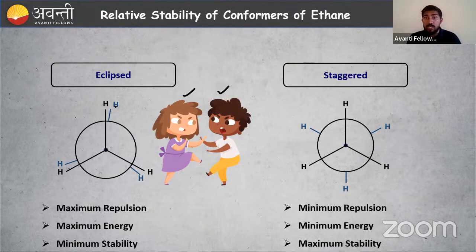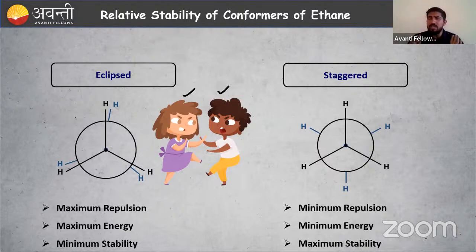This is a previous year question. We have the eclipsed conformation and the staggered conformation. Which one is more stable? Which one has less energy? Which one has more repulsion? You have to study like this, you and your sister. In eclipsed, they are close to each other, more fight, maximum repulsion, then stability is very low, always tension for your mother, right? So that is all about eclipsed and staggered conformation.